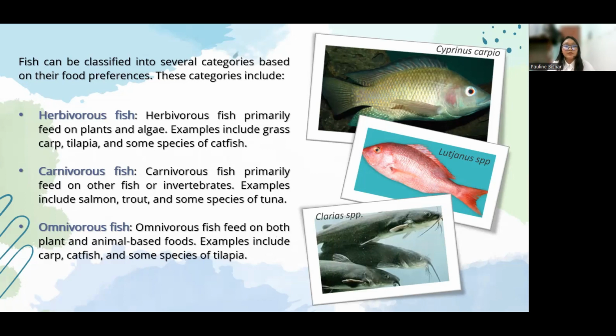So for the omnivorous fish, these feed on both plant and animal-based foods. The examples are carp, catfish, and some species of tilapia. So for this picture, we have the Clarias species. All examples given here are the most commonly cultured fishes in the Philippines.